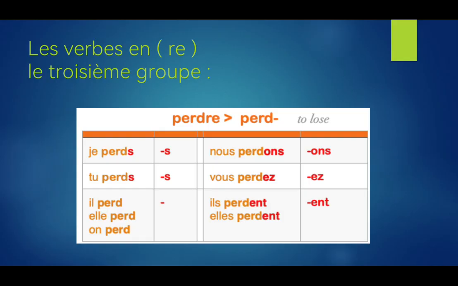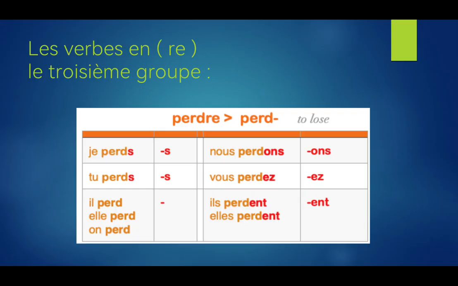What do we have in the third group? How should we know this verb is the third group? First group, we said it's ending with ER. Second, IR. Third, RE. So here, a verb like perdre. Perdre means to lose. Okay? We will remove the RE as usual. This is the easiest short endings ever. So with je, I will add S, tu, S, il, elle, on, nothing. We will not add anything here. Nous, ONS, like first group, vous, EZ, and then ils, elles with S, ENT, ENT at the end.